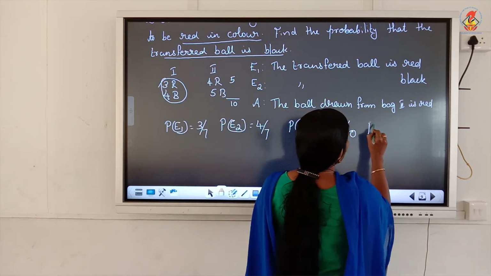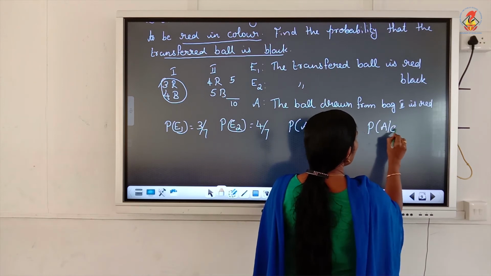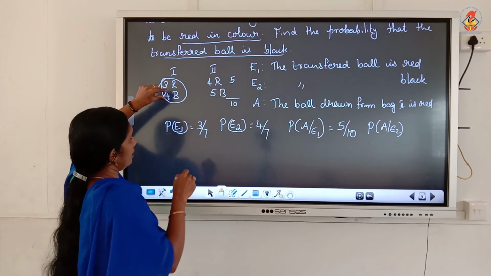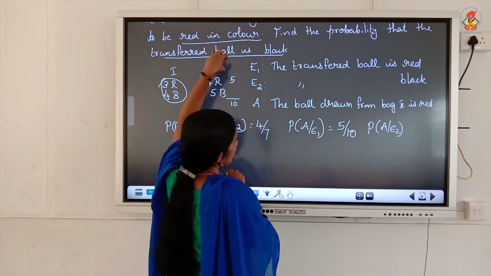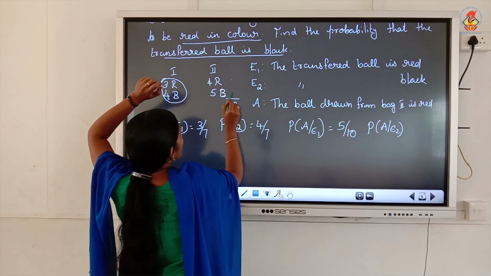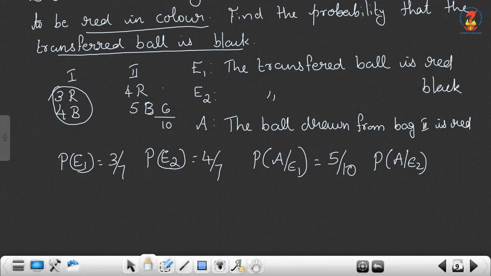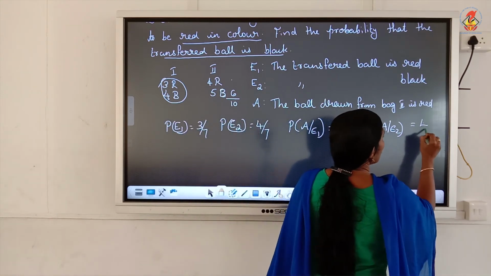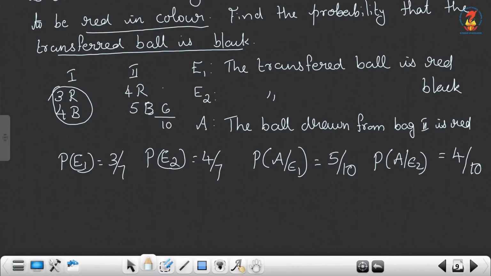Okay. Then A given E2. A given E2 means taking a black ball and transferring it to bag 2. So now the black balls become 6, 6 plus 4, total 10. Then what is the probability of taking a red ball? Red balls, only 4 red balls out of 10.